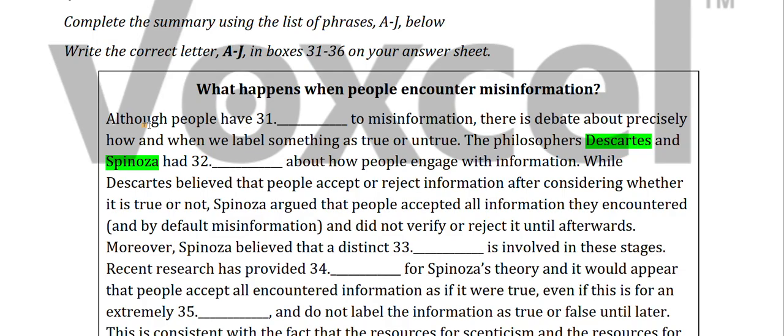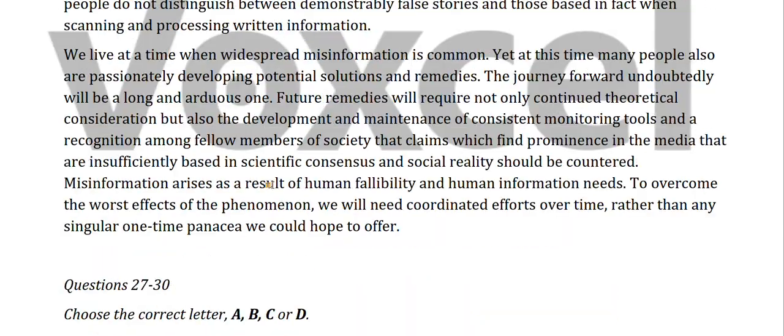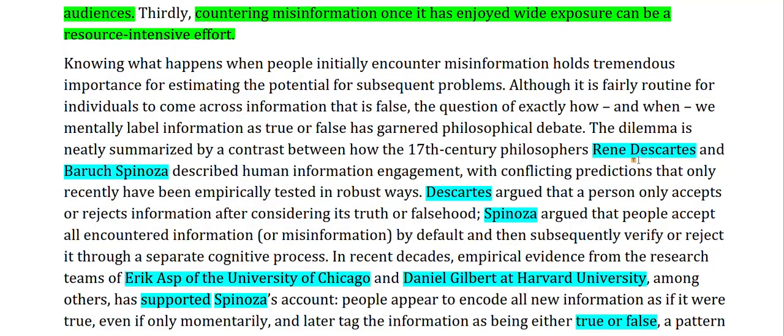So now I will read the 31st question. Although people have something to misinformation, there is debate about precisely how and when we label something as true or untrue. So this is also a keyword, true or untrue. There is debate about precisely this. Although, so we have to find opposite information. So Descartes, here it is, René Descartes, Baruch Spinoza.